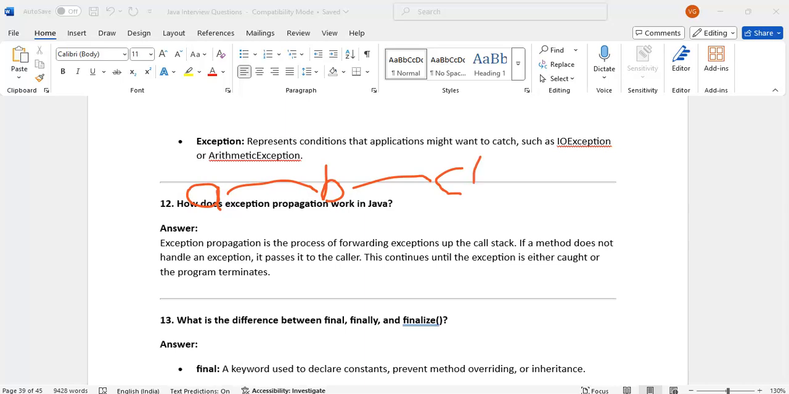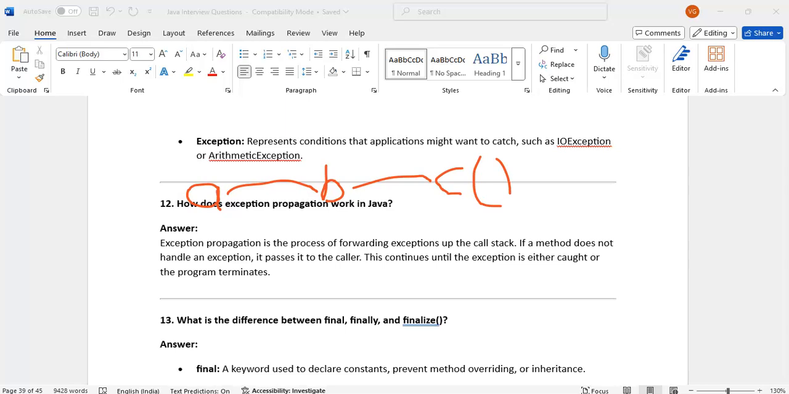Right, in the C method, some exception has occurred. Now what will happen? Immediately it will verify whether there is any try and catch in the C method. If it is there, the catch block will execute. In the catch block, you don't have any throw, right?